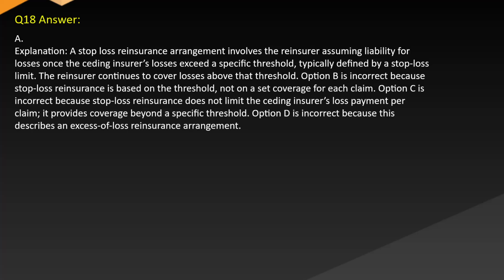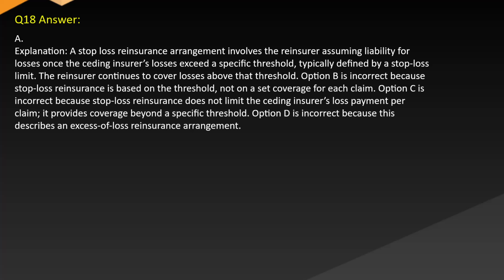Answer A. Explanation. A stop-loss reinsurance arrangement involves the reinsurer assuming liability for losses once the ceding insurer's losses exceed a specific threshold, typically defined by a stop-loss limit. The reinsurer continues to cover losses above that threshold.